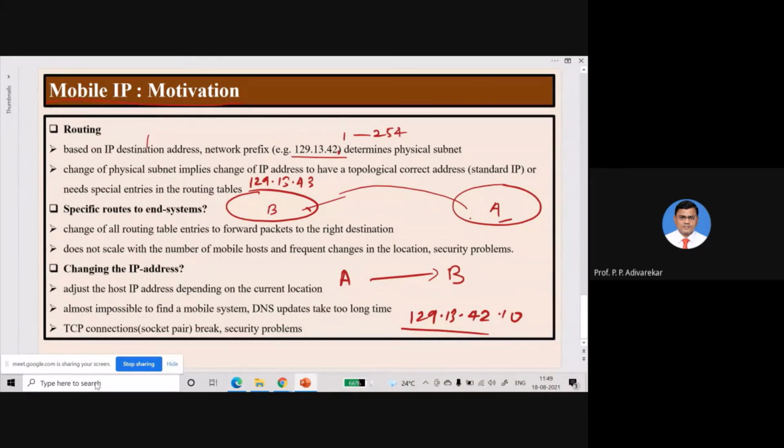So what is the solution for this? We have to design a new IP, which will be called mobile IP, which will support mobility and allow any user to send a packet to any user.